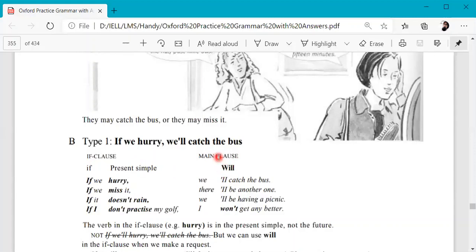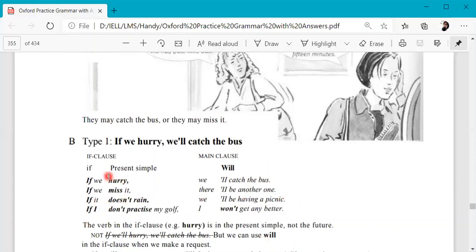So we use first conditional for possible or likely events in the context. Okay, possible means things that we know in our context are more likely to happen. So for example, we know that if we hurry, we will find the bus. Or we can also say if we do this, this will happen. So we know for sure that something is the result of something else. So the main clause would be will. Okay, so if we do something, we will do something else. So that would be its result. Okay, if we miss it, there will be another one, and so on.